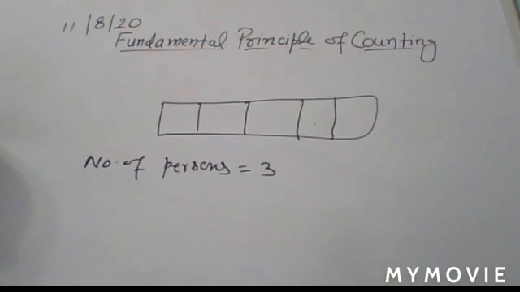So by the fundamental principle of counting, you can write: hence the number of telephone numbers is equal to 8 into 7 into 6. Multiplying them gives your answer.